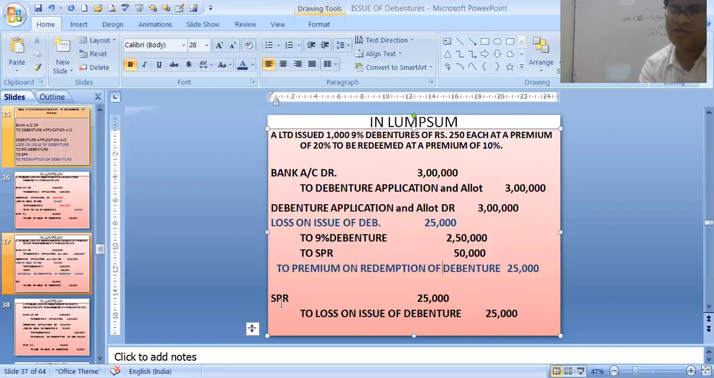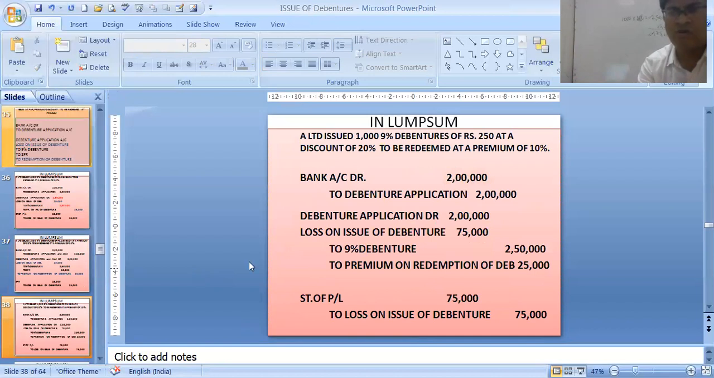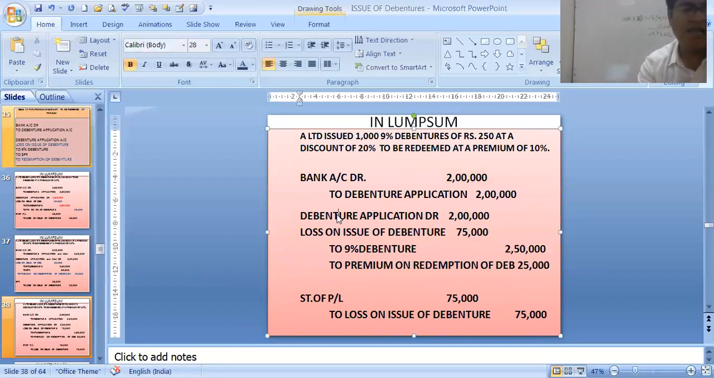First of all, loss can be closed with the security premium reserve. Section 52 says that any loss can be deducted from the security premium reserve. As we have a reserve of 50,000, we can close it in SPR only. If this had not been there, then we would have used the statement of PL. Now we will be issuing at discount and redeeming at premium.